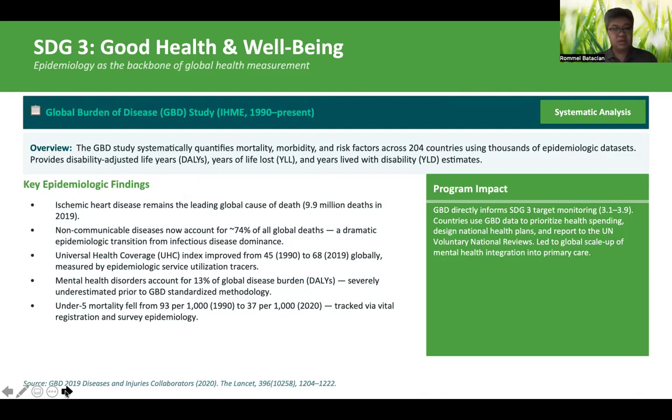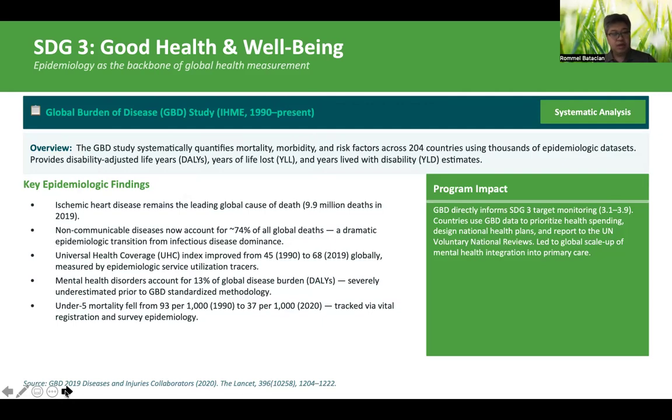So, what are the important findings here? Ischemic heart disease is the leading global cause of death. Before, it was the infectious or communicable diseases that accounted for the majority of deaths worldwide. But currently, the latest data shows that non-communicable diseases now account for about three-fourths of global deaths. And then the universal health coverage index improved from 45 to 68.